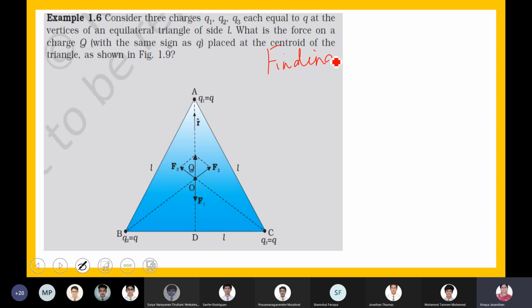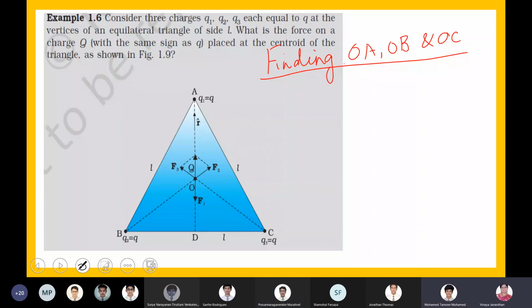Yesterday we found the distance of AD and OA. Is everyone familiar with it, boys? How to find OA, OB, OC? Yes, ma'am. So I need not proceed further, correct?